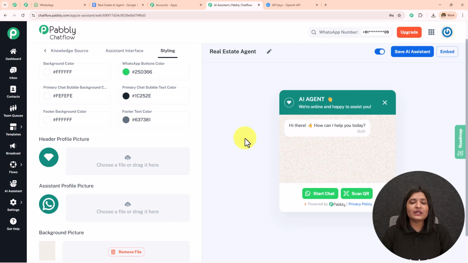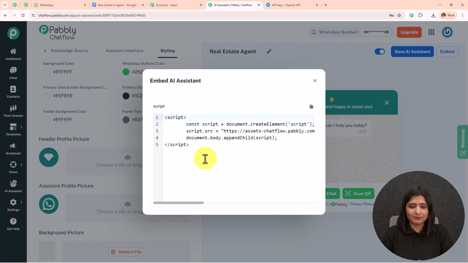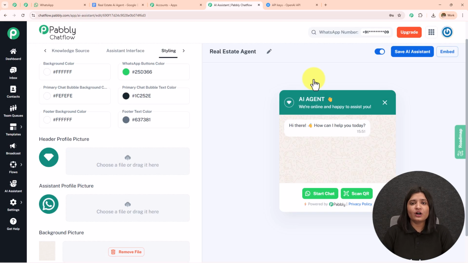Now you can also embed this AI agent or a WhatsApp chatbot to your website by clicking on this embed and using this code on your website. Whenever the customer will click on that particular option, they will be redirected towards the chat. We are done creating this AI agent.